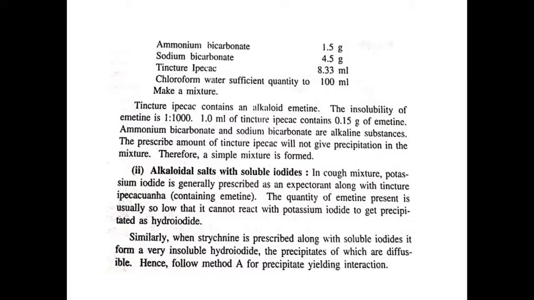The quantity of emetine present is usually so low that it cannot react with potassium iodide to get precipitated as hydroiodide. Similarly, when strychnine is prescribed along with soluble iodides, it forms a very insoluble hydroiodide, the precipitates of which are diffusible. So method A is followed to correct this type of chemical incompatibility.